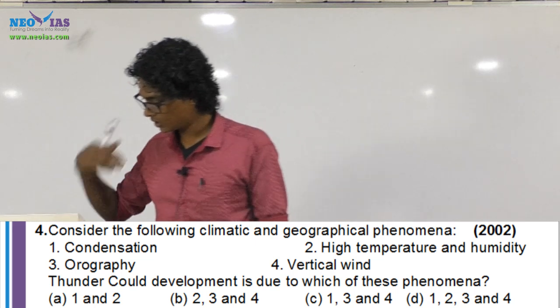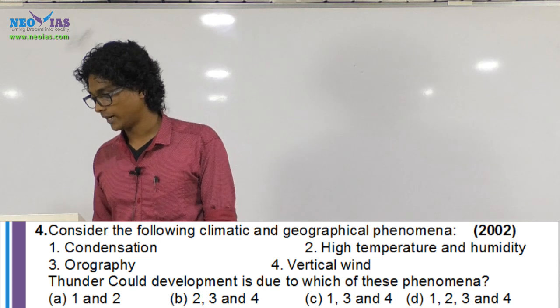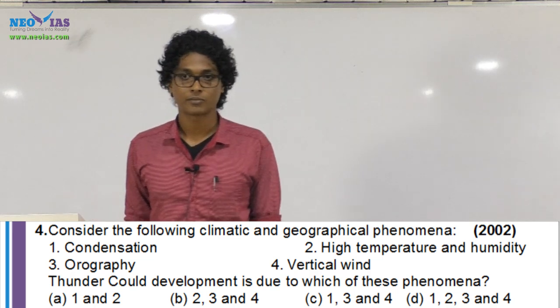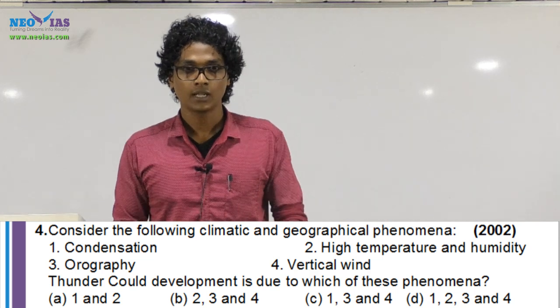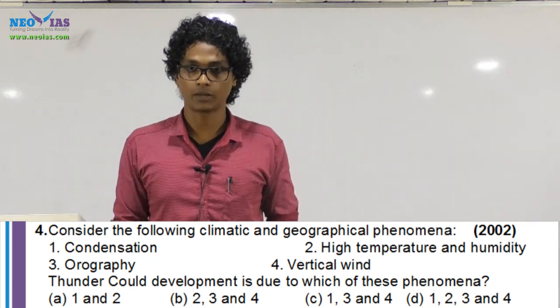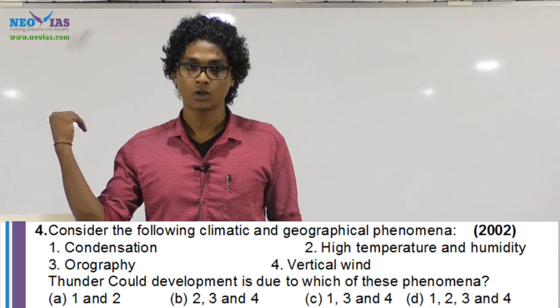Understood? Now come to the second factor, high temperature and humidity. With high temperature, the air will rise up. More humid means it will result in vertical development, or in the formation of cumulonimbus clouds.